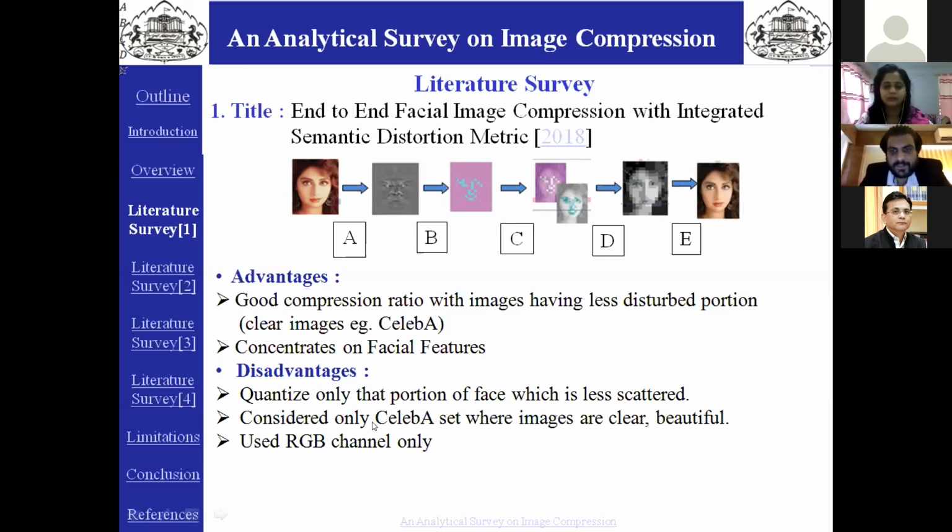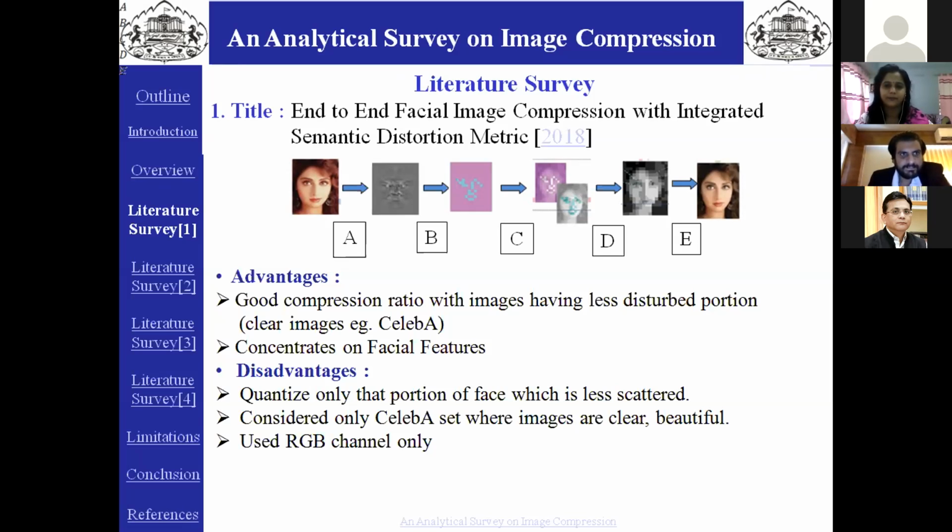Yes, sir. So the security issue is also very important. Yes, sir. In these papers that you have presented, and in general, we do not consider security. Very good. So you should consider that also, because the data may be sensitive. Facial data you are trying to use, so that will be very important.